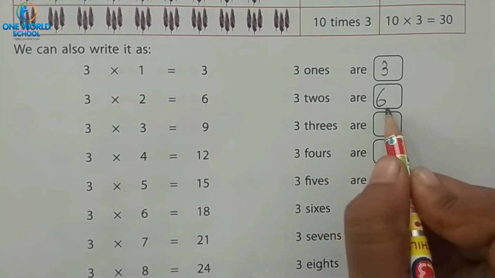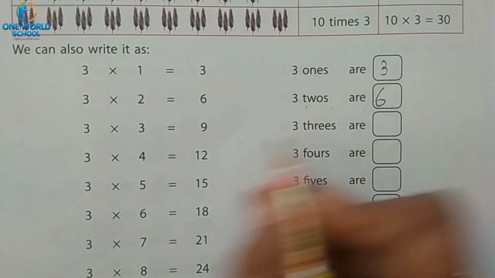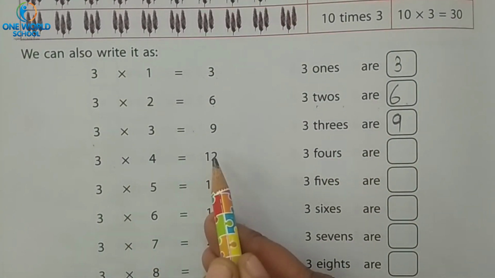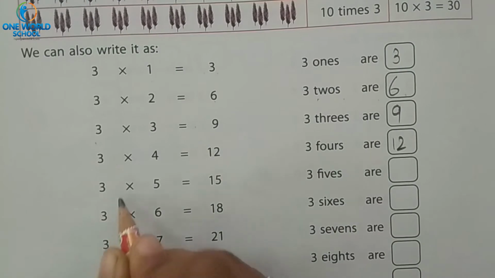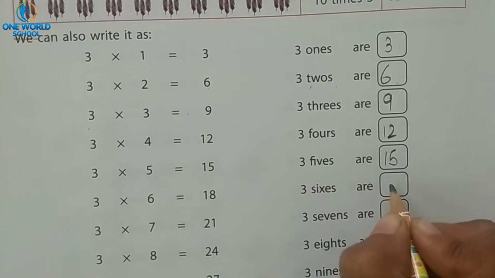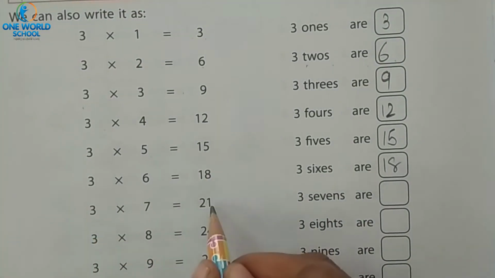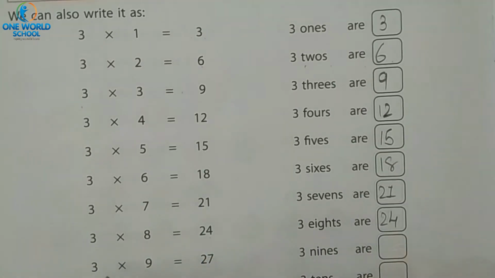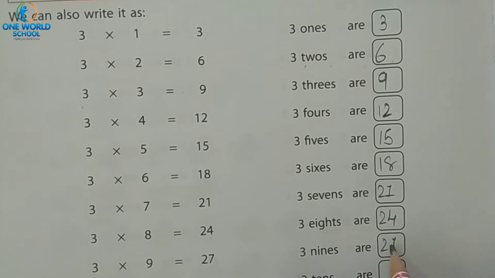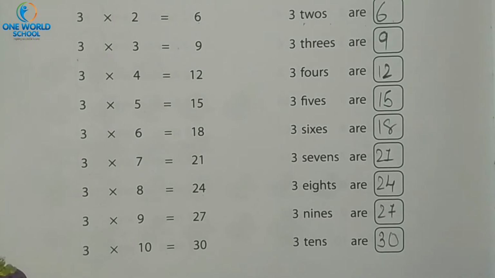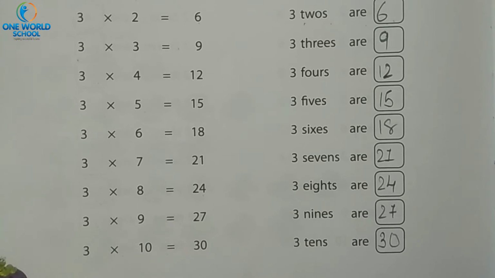Here you have to write the answer, okay? 3 threes are 9. 3 fours are 12. 3 fives are 15. 3 sixes are 18. 3 sevens are 21. 3 eights are 24. 3 nines are 27. 3 tens are 30. Understood? Yes. So this was table of 3. Now turn the page. Take next page.